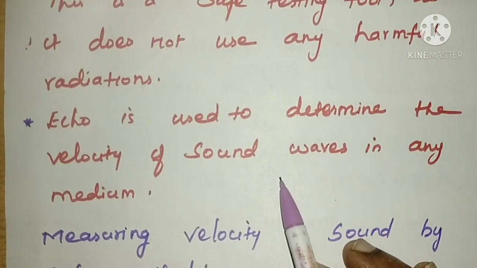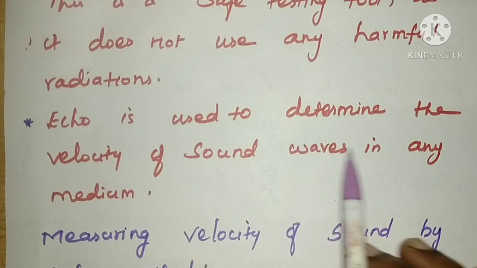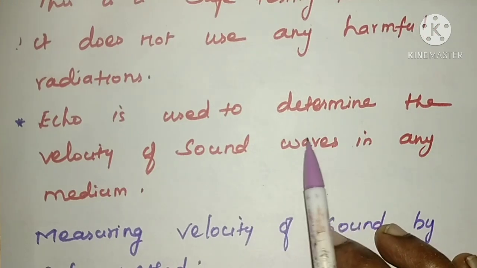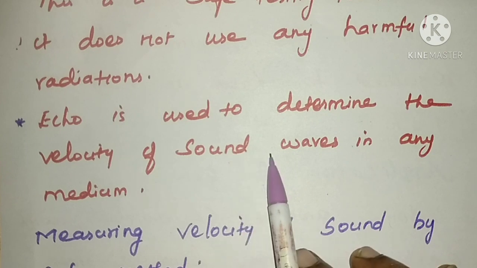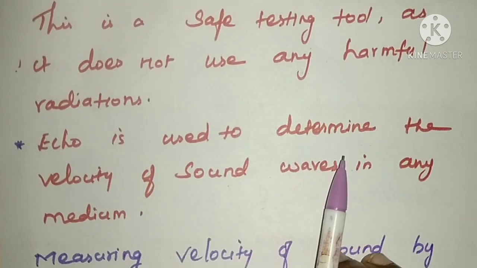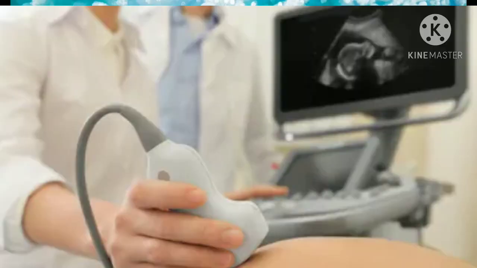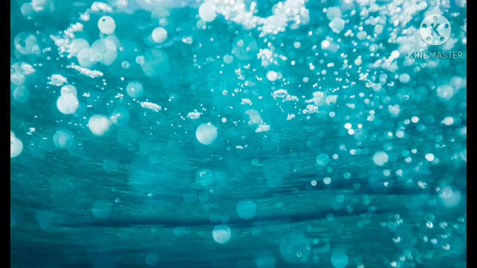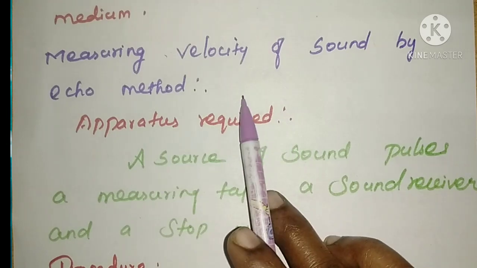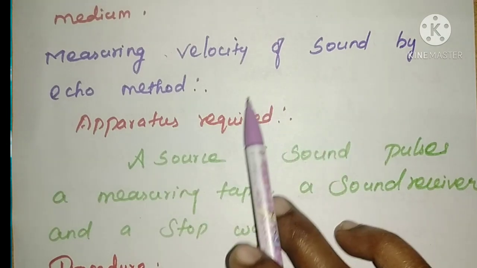And the last one is that echo is used to determine the velocity of sound waves in any medium. We can calculate the velocity of sound waves in any medium by using the echo method. So these are the applications of an echo. Here you can see the images of the developing embryo, showing how ultrasonography is used in the medical field to check the condition of the developing embryo. Next we are going to learn how to measure the velocity of sound by the echo method.